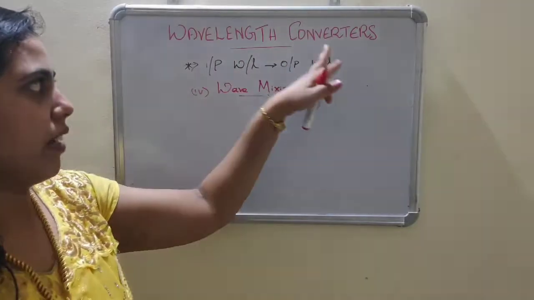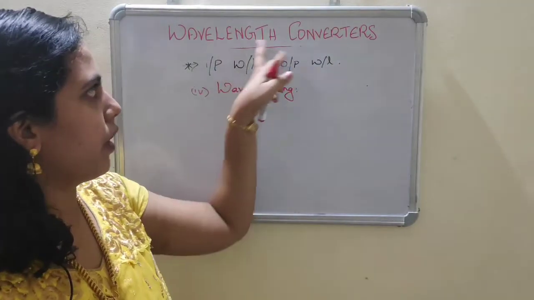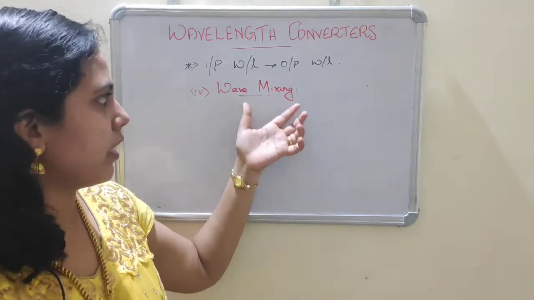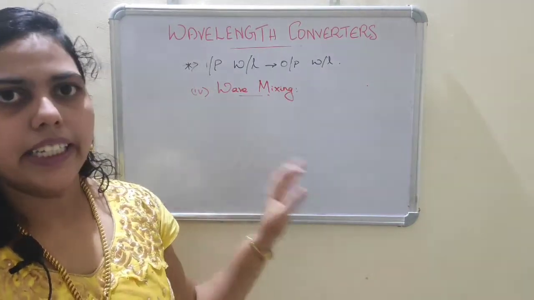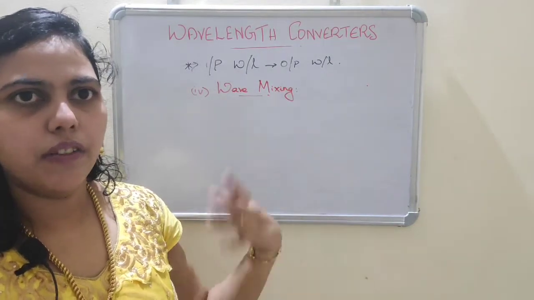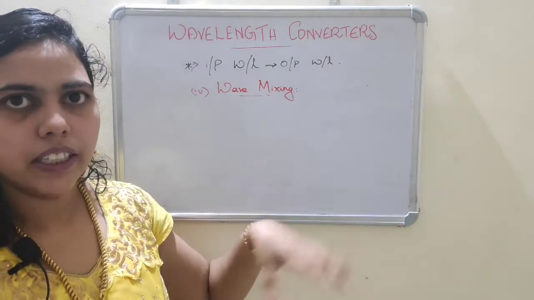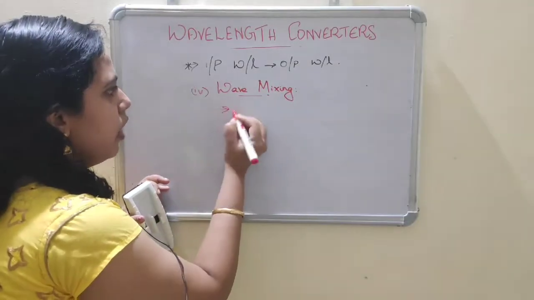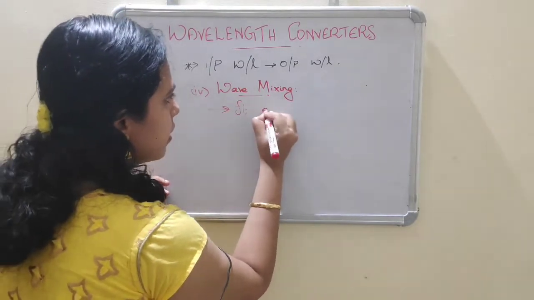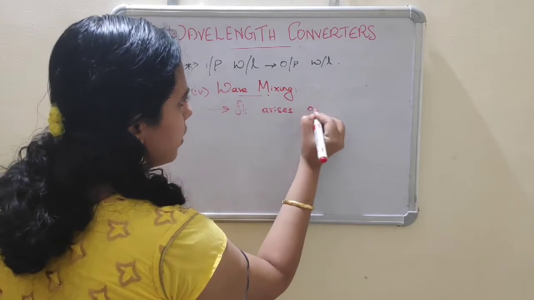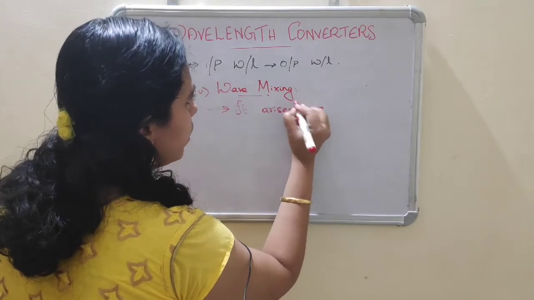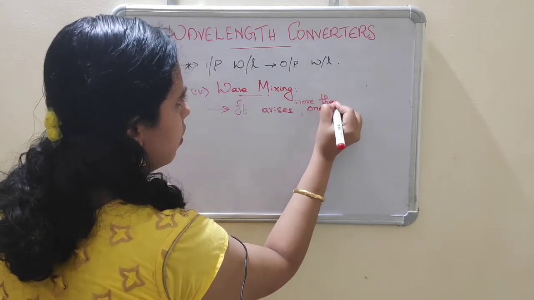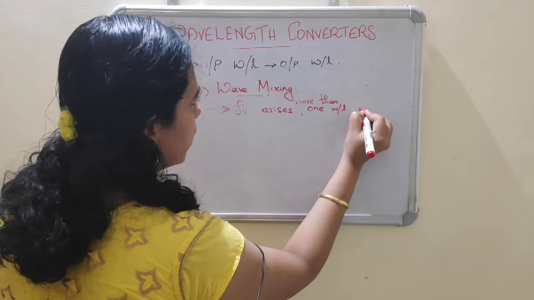Fourth type of wavelength converter is wave mixing. Wave mixing means, from the name itself we can understand that it will mix so many waves. That is, it arises when more than one wavelength is generated in optical medium.